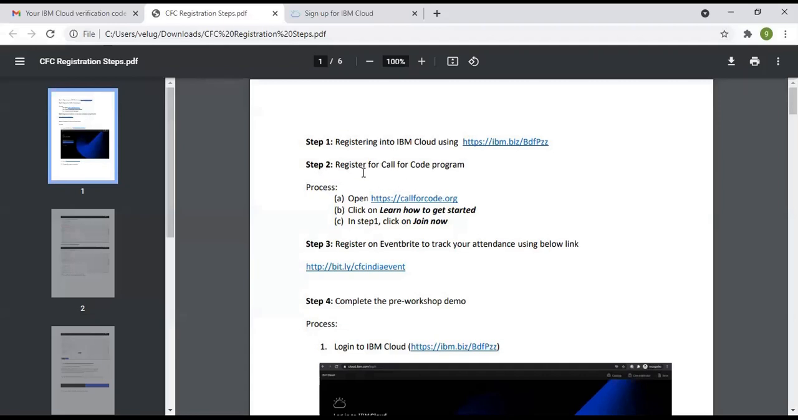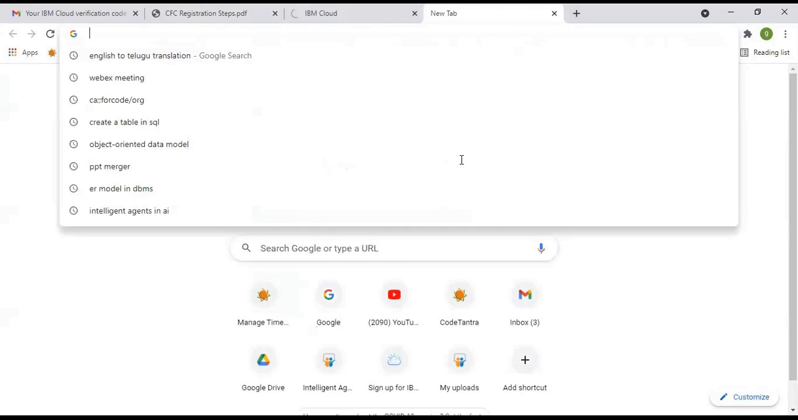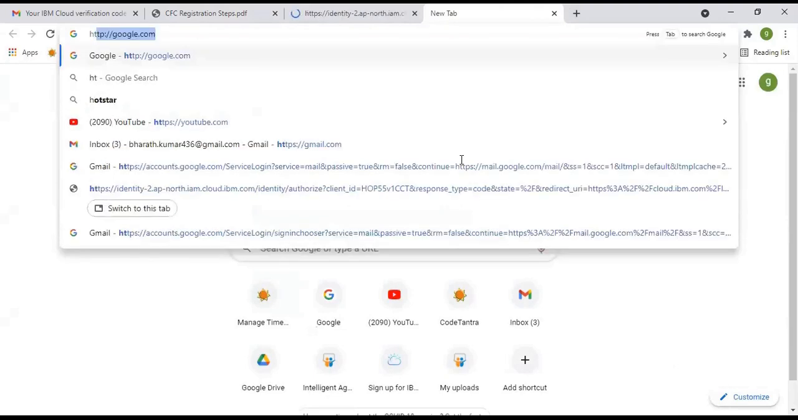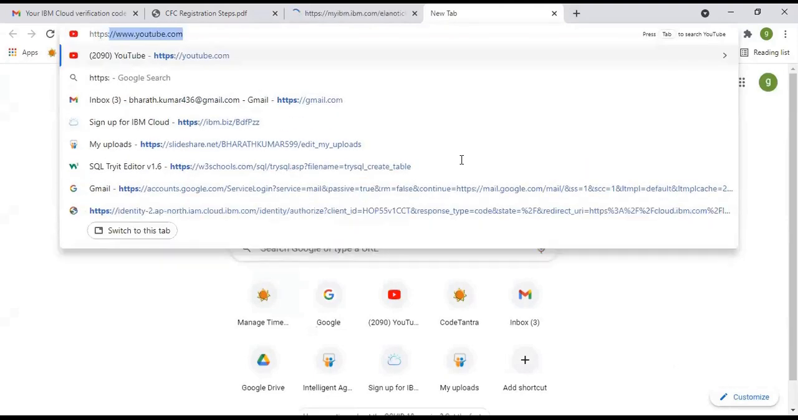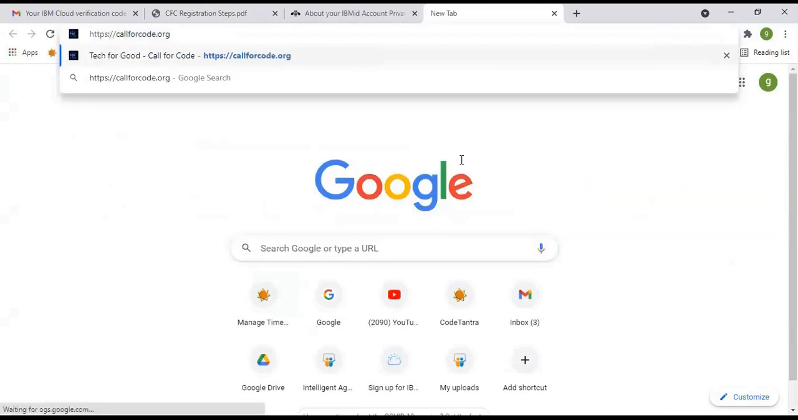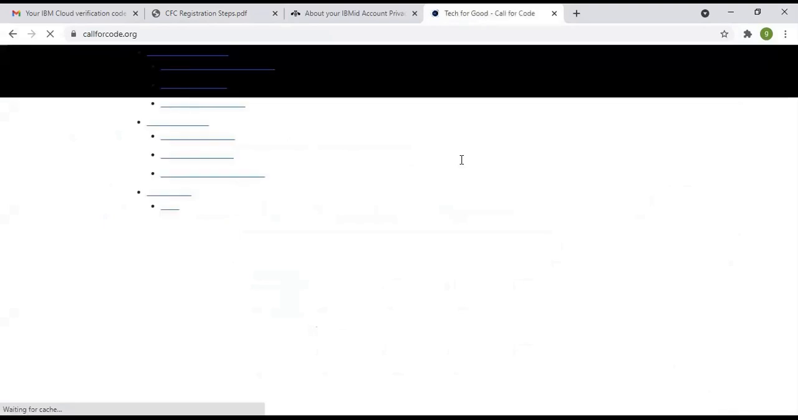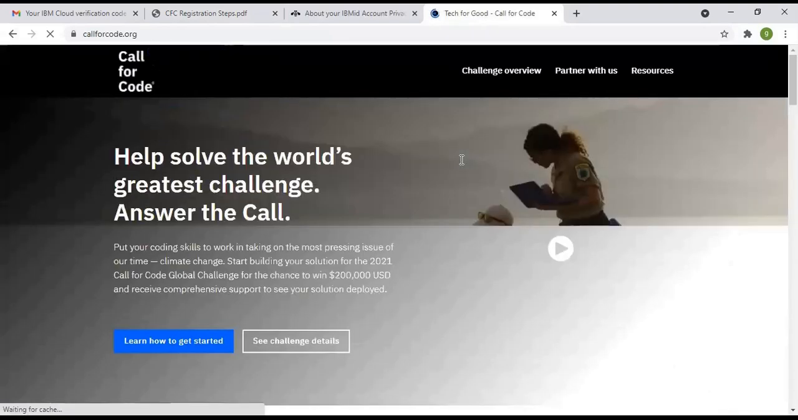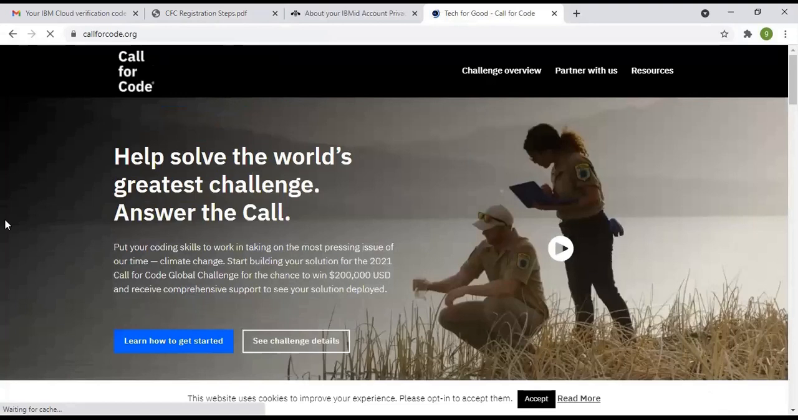What is the second step? Register for the Call for Code program. With the help of this URL, now we will register for the Call for Code program. Okay, now the URL is https://callforcode.org. You don't need to bother about the URLs. We will provide them in the comment section. So with the help of those URLs, please go step by step.